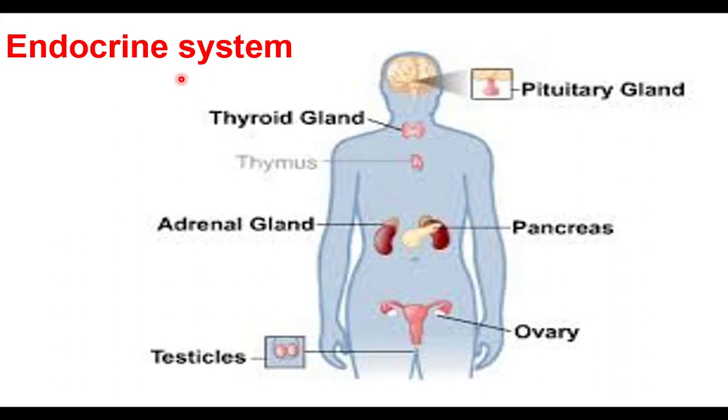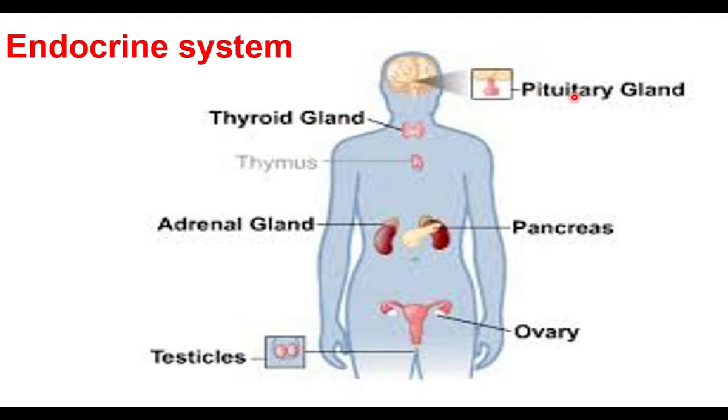Endocrine system. Like nervous system, we have another system to control the body. The endocrine system controls the activities of various other systems. Endocrine system controls growth. Endocrine system maintains blood sugar level. This endocrine system is made up of glands called as endocrine glands.